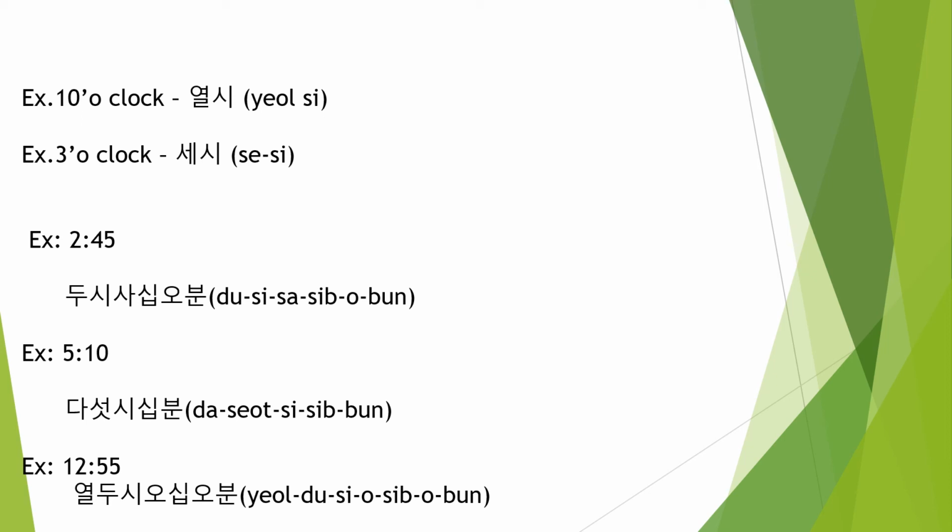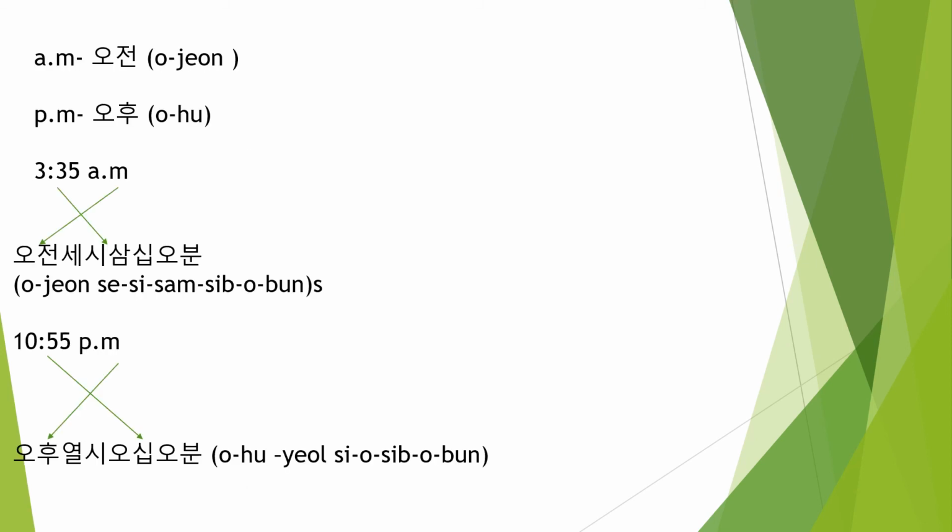Now 12:55. How do you represent 12:55 in the Korean time system? 12 is 10 plus 2. Yeoldu si, oship o bun. Yeoldu si oship o bun.